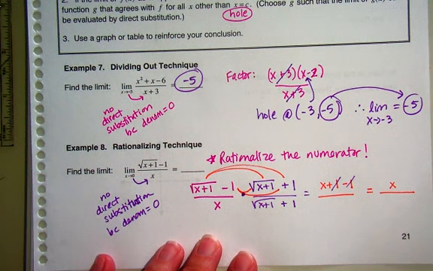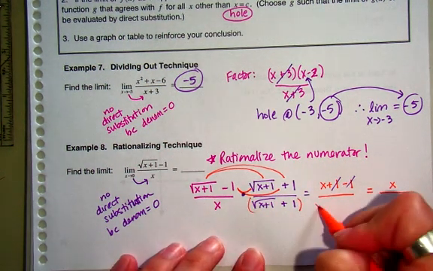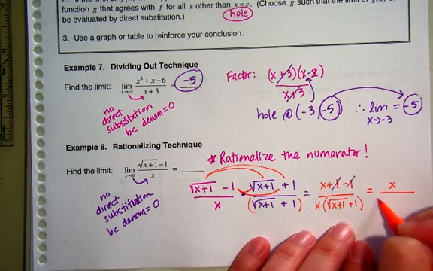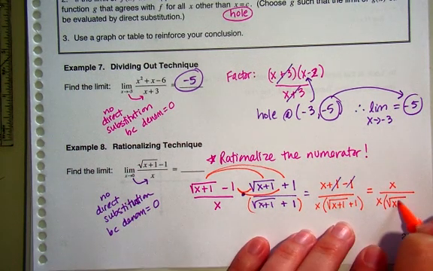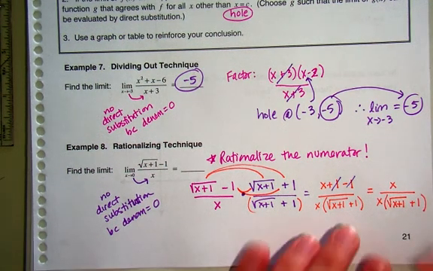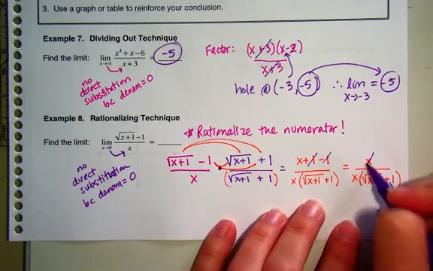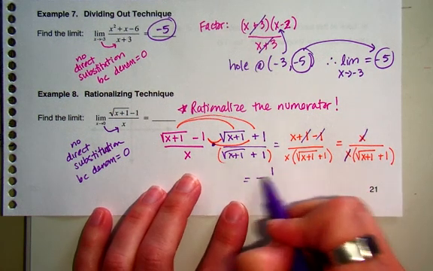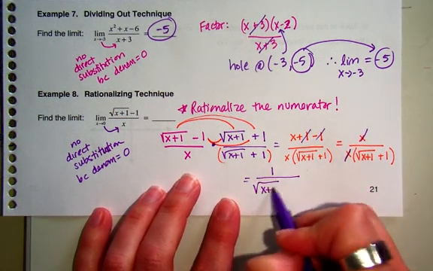The bottom, don't work out your bottom. Just leave it as x times that whole thing. Why do I want to keep it like that? Because what's going to happen to those x's now? Gone. And so then what am I left with? 1 over square root of x plus 1 plus 1.